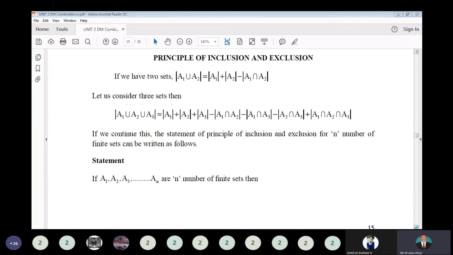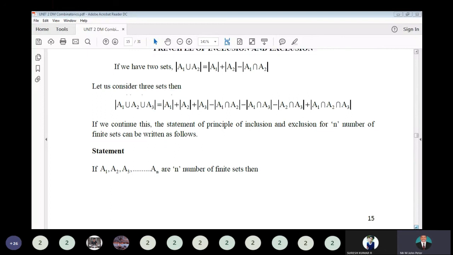Principle of inclusion-exclusion. If we have two sets, modulus of A1 union A2 is equal to modulus of A1 plus modulus of A2 minus modulus of A1 intersect A2. If it is for three sets, modulus of A1 union A2 union A3 is equal to modulus of A1 plus modulus of A2 plus modulus of A3 minus modulus of A1 intersect A2 minus modulus of A1 intersect A3 minus modulus of A2 intersect A3 plus modulus of A1 intersect A2 intersect A3.